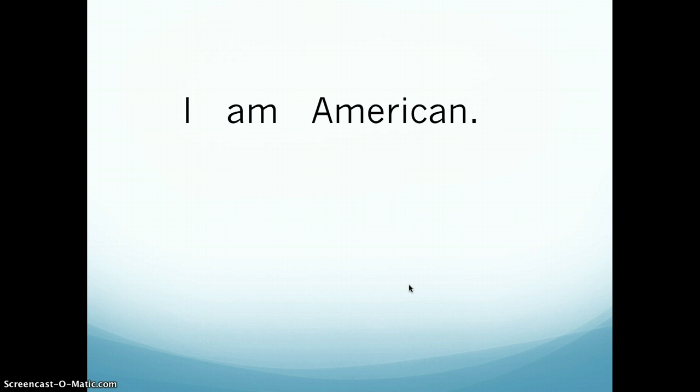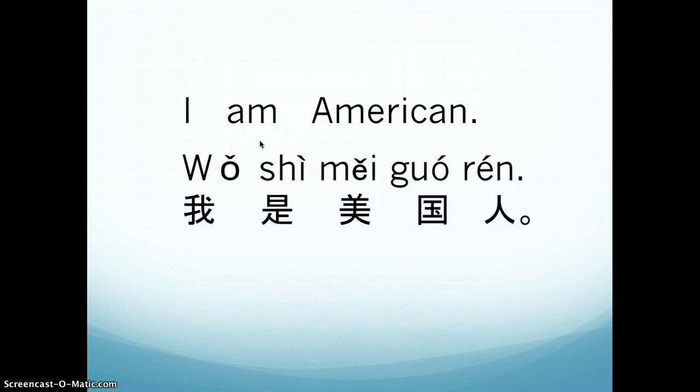How to say this sentence? So you know, I is 我, right? We learned this before. Am actually is kind of to be, right? So to be, am, is, are. They are all to be thing in English, right? So how to say am, which is to be here, is 是. And American, it should be 我是美国人.